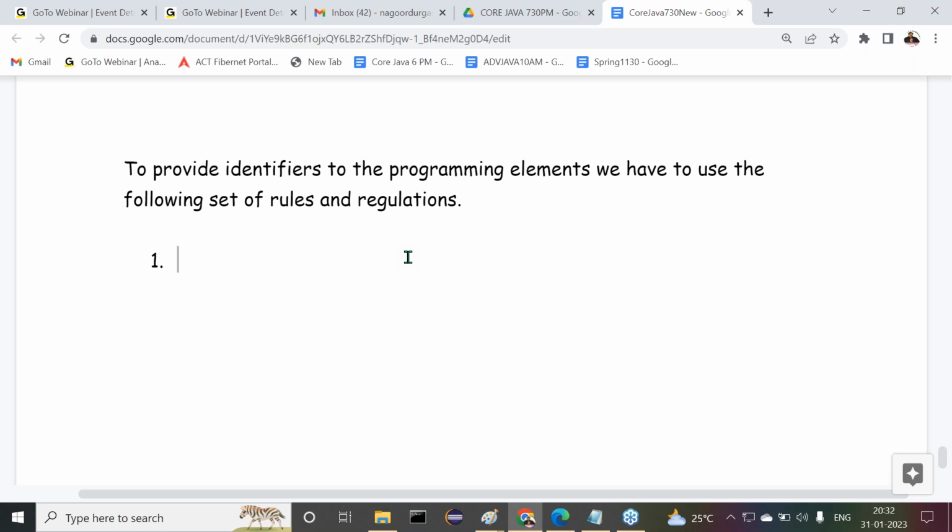So the same rule is available in Java also. What is the rule? Observe carefully. Human names are different and programming language names are different, but I'm relating this point here.